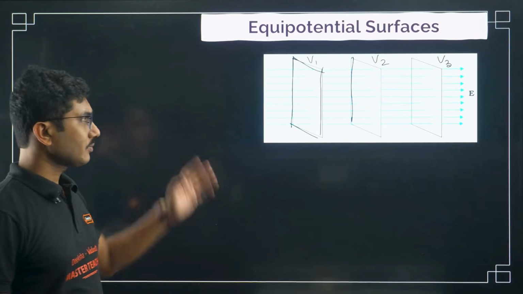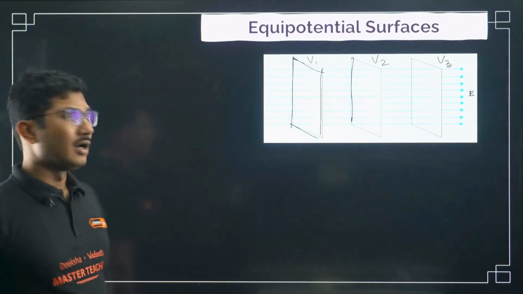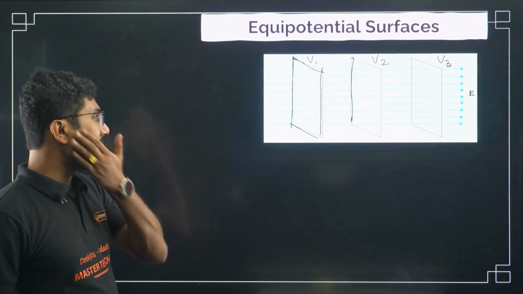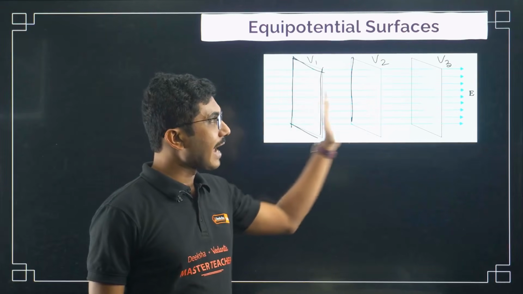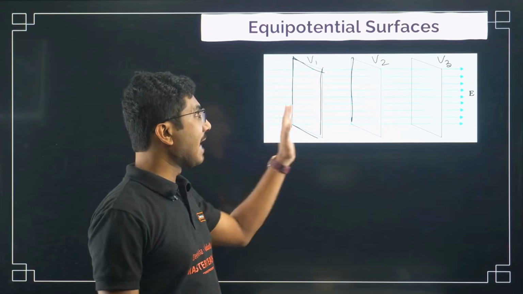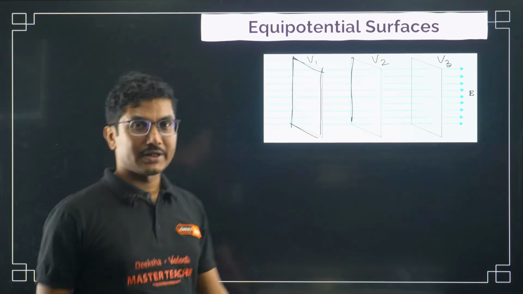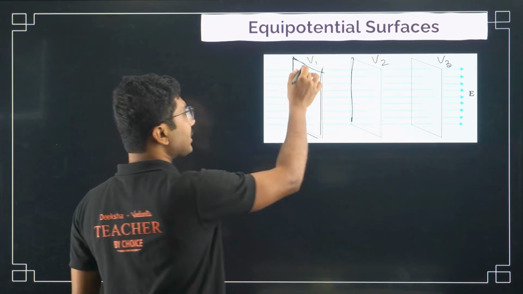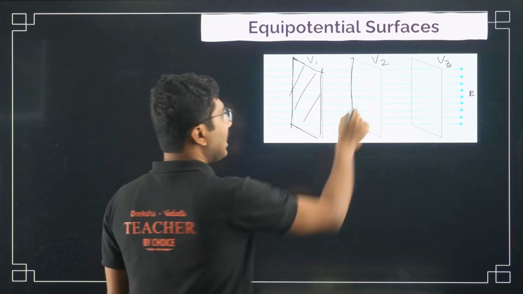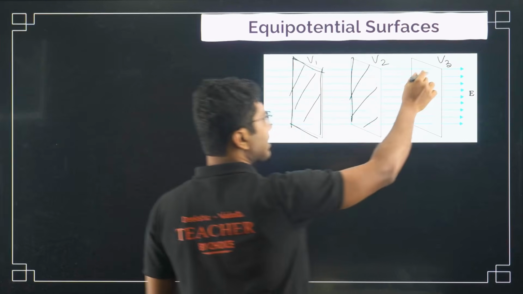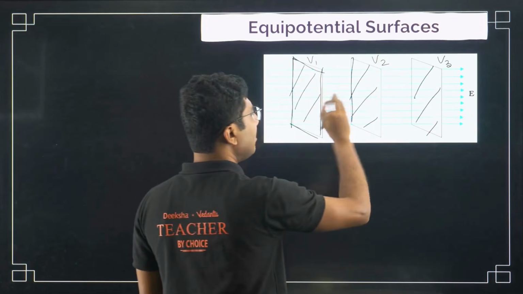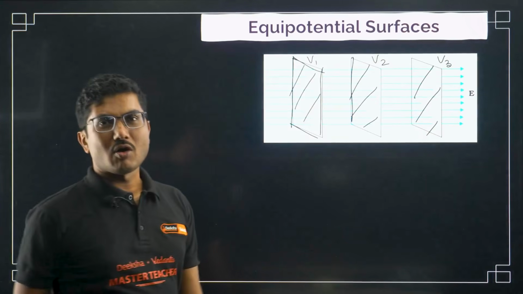Now you also have to remember that as you are moving in the direction of electric field, even though the potential on each surface is constant, the individual potentials are not the same.